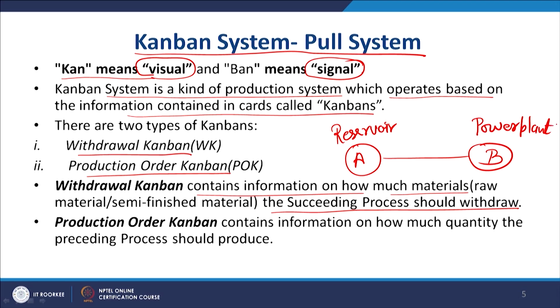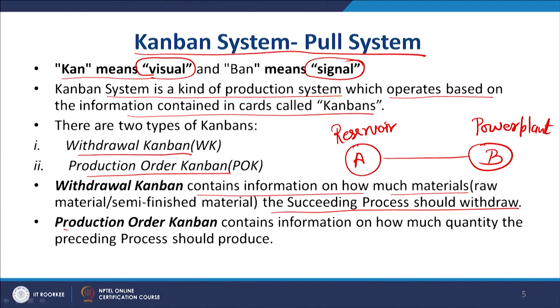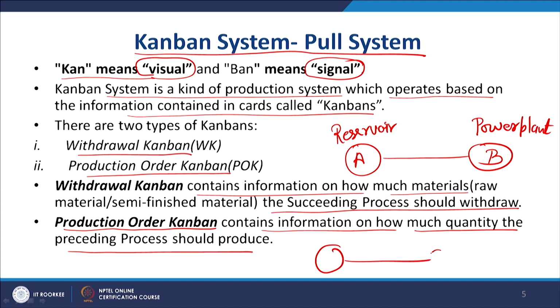So, the power plant needs water for producing the power, but depending upon how much water is available in the reservoir, you use this withdrawal Kanban to inform the power plant that you can withdraw this much water for producing the electricity. So, that is one type of Kanban. The second is production order Kanban. It contains information on how much quantity the preceding process should produce. Now, another example, again A and B, two stages are there.